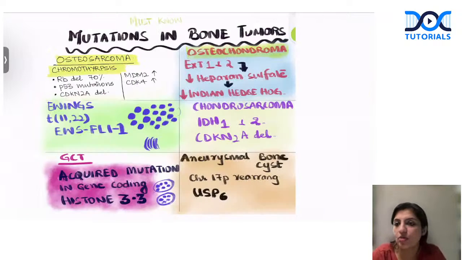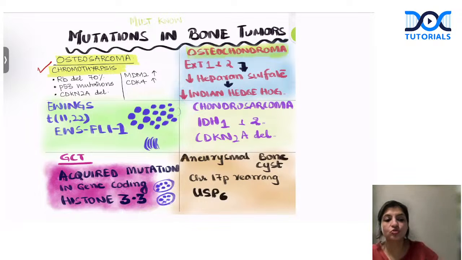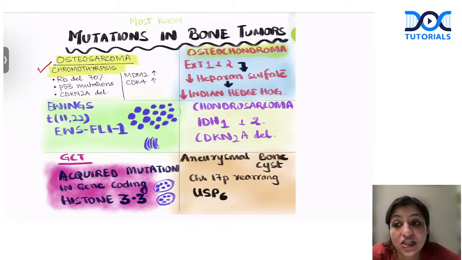Now let's come to the common mutations in the bone tumors that they ask you. Starting first with osteosarcoma, the culprit commonly given is chromothripsis, that is chromosome shattering. This chromosome shattering is a common phenomenon which occurs in osteosarcoma. I hope you know chromothripsis. We have discussed it in the general pathology quiz also on my YouTube channel.